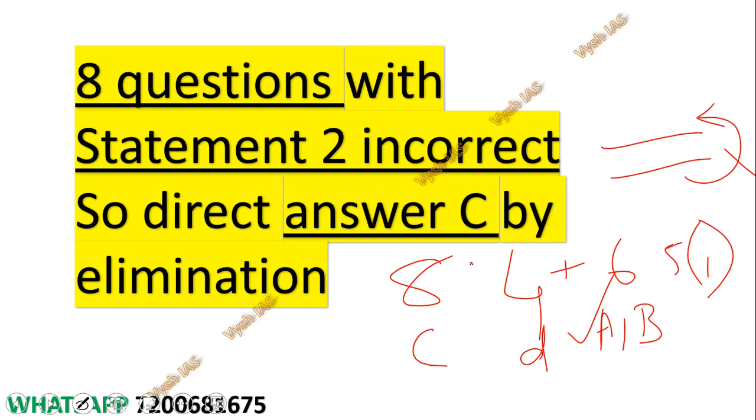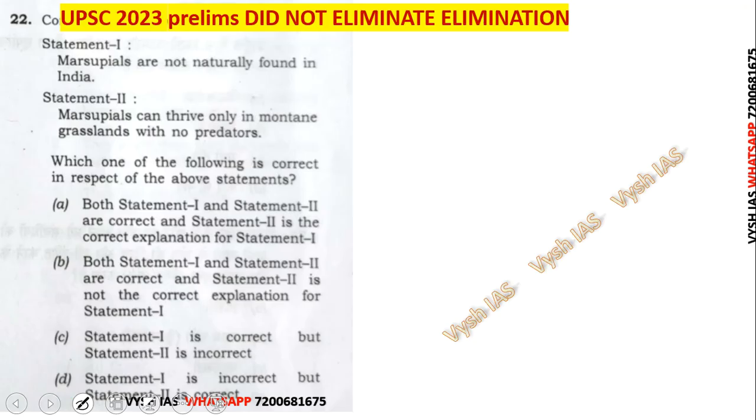Now I'll show you those 8 questions where, by knowing one fact, 3 options will go away. Marsupials. Even Vajiram IAS taught you this, I think, in environment test number 5. Those who have enrolled in my test series, please open the PDF and see the pictures: all the marsupials, kangaroo, koala bear, everything with pictures I have explained to you. Detailed notes it is. So here, marsupials are not naturally found in India.